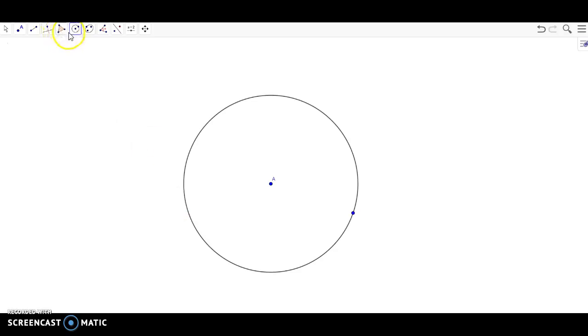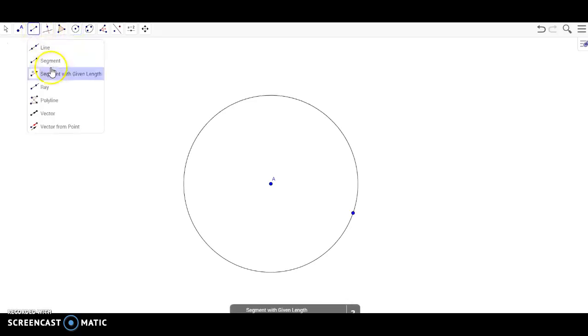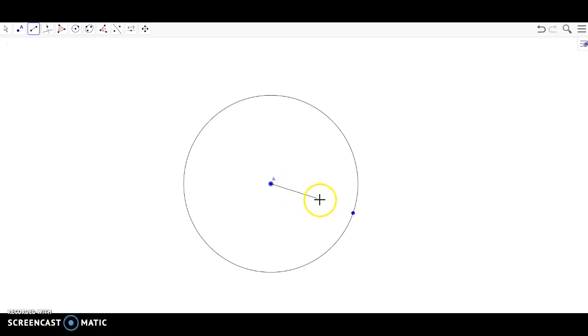Whenever we talk about circles, there's certain line segments that have special names that come about. A couple of them you might have already heard of. So let's first talk about a radius. A radius is a line segment that starts at the center of your circle and extends to the end of the circle. This would be radius AB. A radius is half the length of a circle.